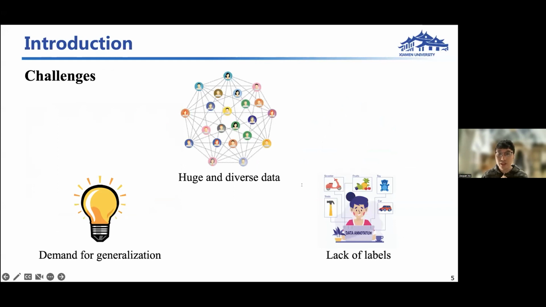However, this task in WeChat has its unique properties and it is more challenging. Firstly, huge and diverse data. Massive users with diverse behaviors are using WeChat. It is a time-consuming and human-intensive process to manually identify BMA patterns. And secondly, demand for generalization. New users join WeChat every day, hence the detection system should adapt properly to unseen accounts. And lastly, lack of labels and great difficulty of manual labeling due to users' privacy.